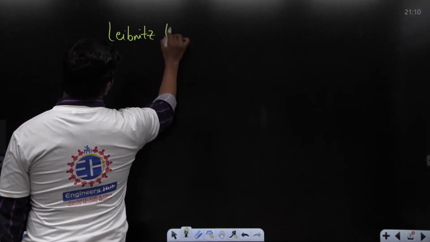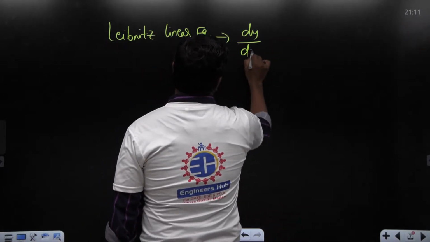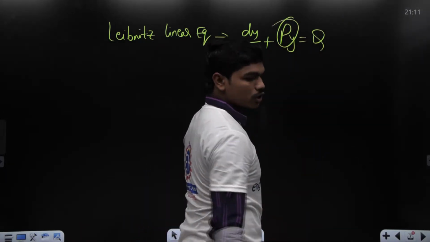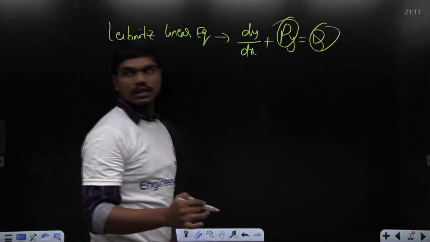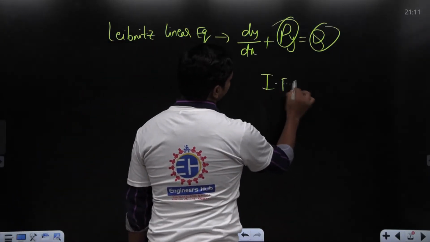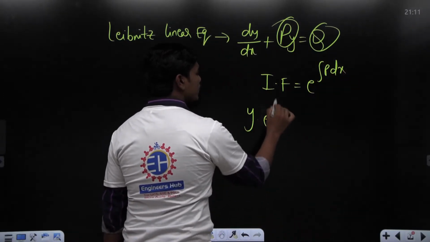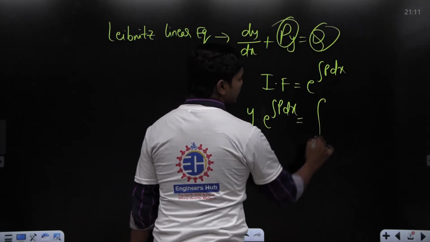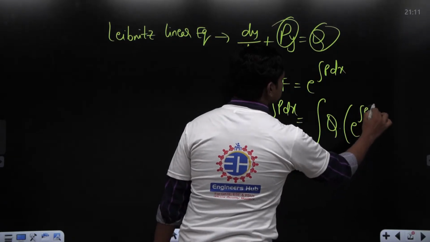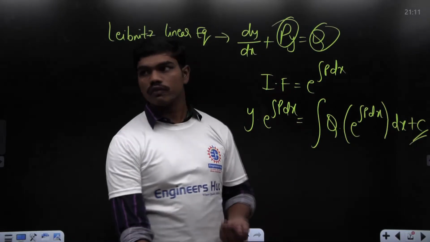So the Leibniz linear equation is of the form dy by dx plus p times y is equal to q, where of course p is nothing but a function of x and q is also some other function of x. So if both p and q are functions of x, then definitely we have the integrating factor IF equal to e power integral p dx, and we have the solution as y times e power integral p dx is equal to integral q times the integrating factor, so e power integral p dx, to this whole dx, plus a constant. So this is what we have seen as the solution of Leibniz linear equation.